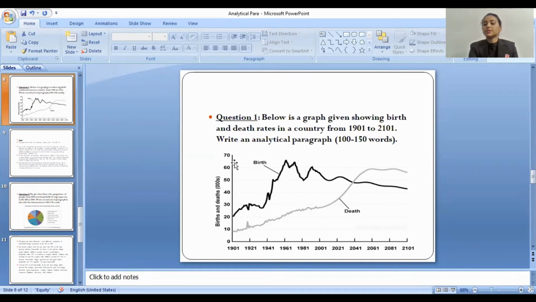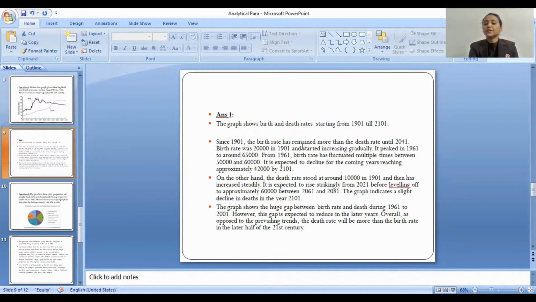So here students, we can see this birth rate is going at peak and it is coming till 65,000. So we are going to write that started increasing gradually. It peaked in 1961 to around 65,000. From 1961, birth rate has fluctuated multiple times between 50,000 and 60,000. It is expected to decline for the coming years, reaching approximately 42,000 by 2101.